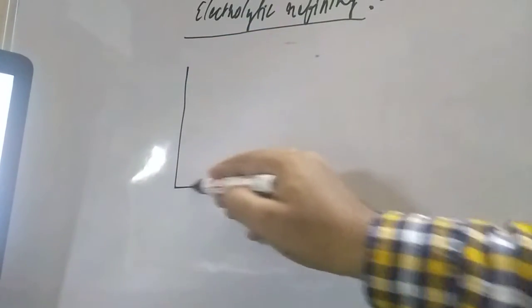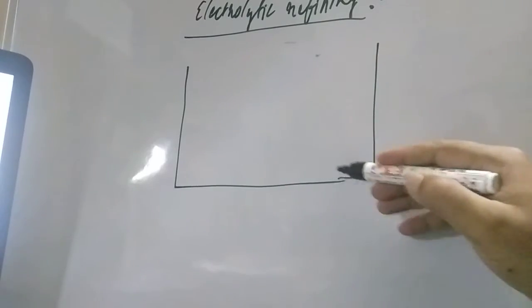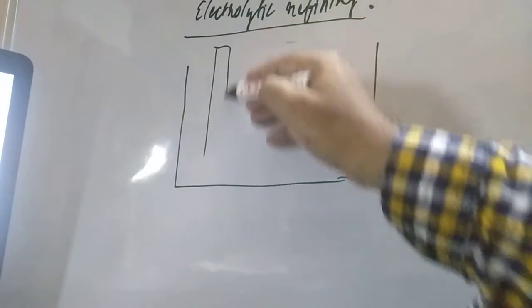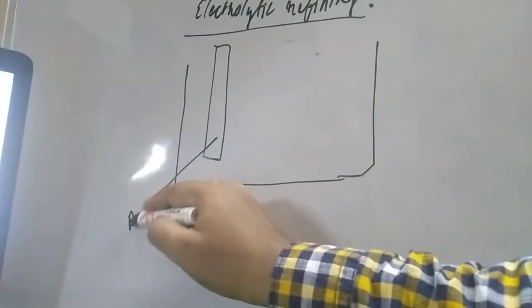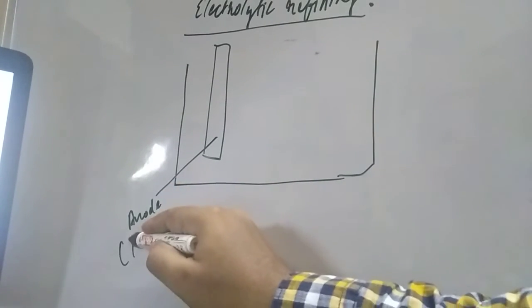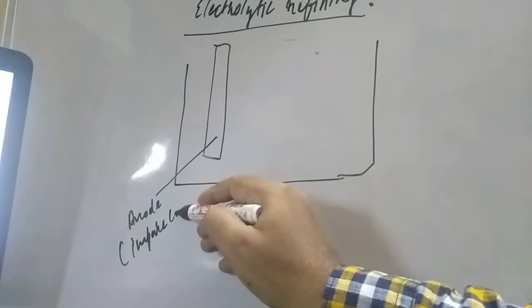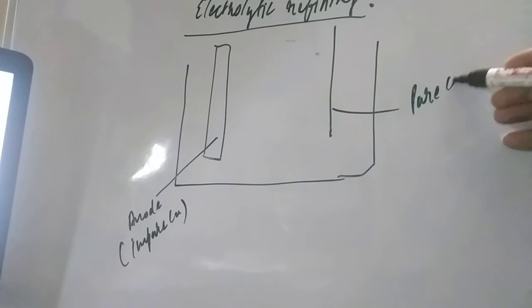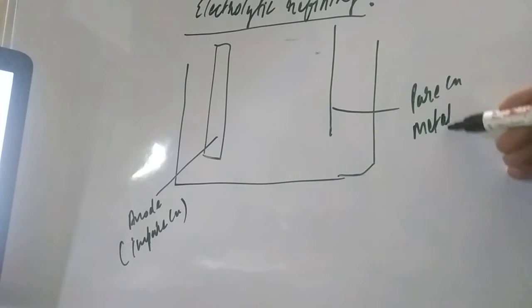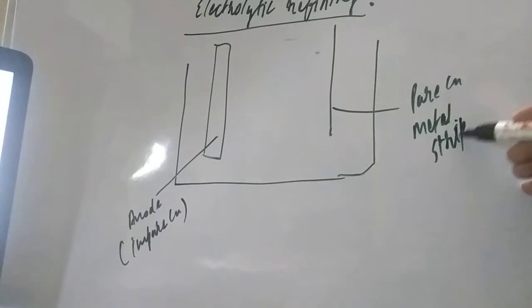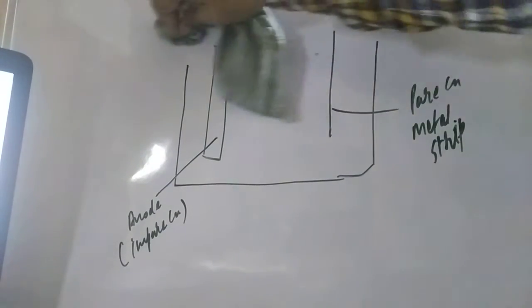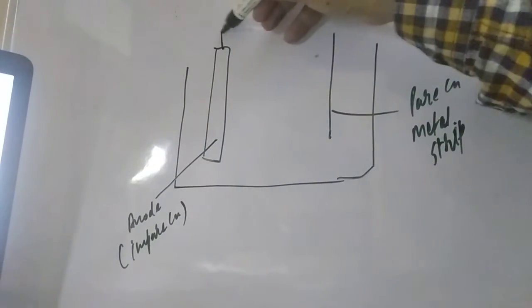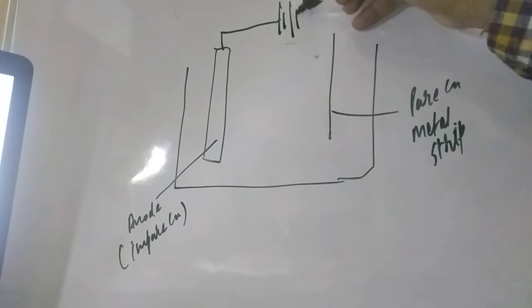Now what we have to do, student, is first try to understand the process. Impure copper you have to make the anode, student. This is the anode, impure copper. And the metal strip is pure copper, a pure copper metal strip. Now we have to connect this with this.